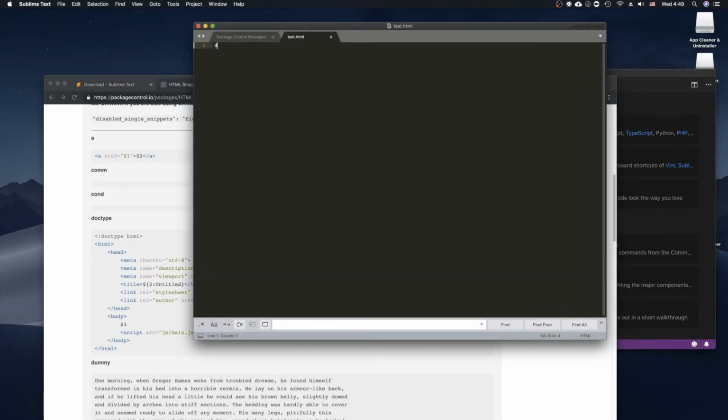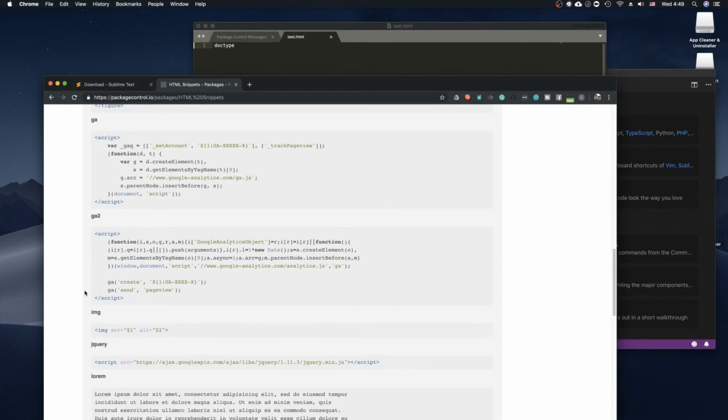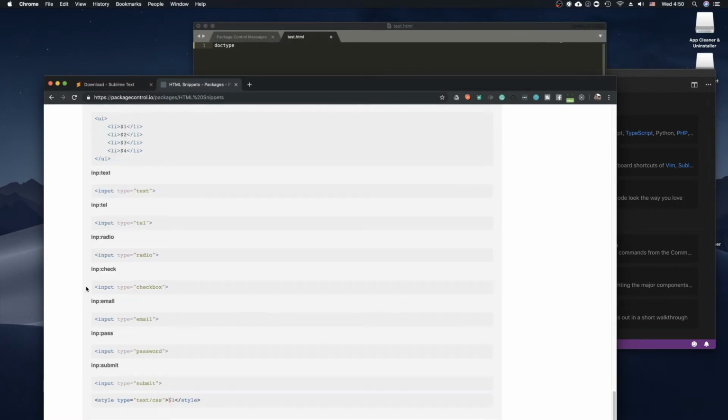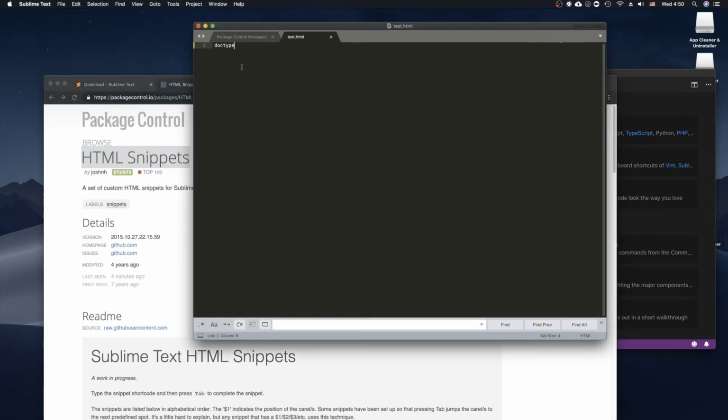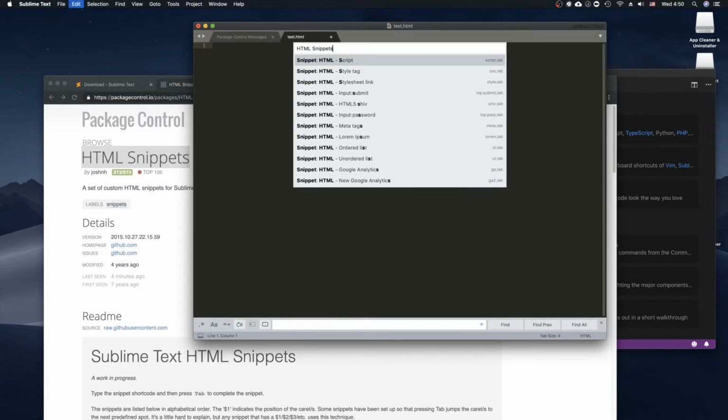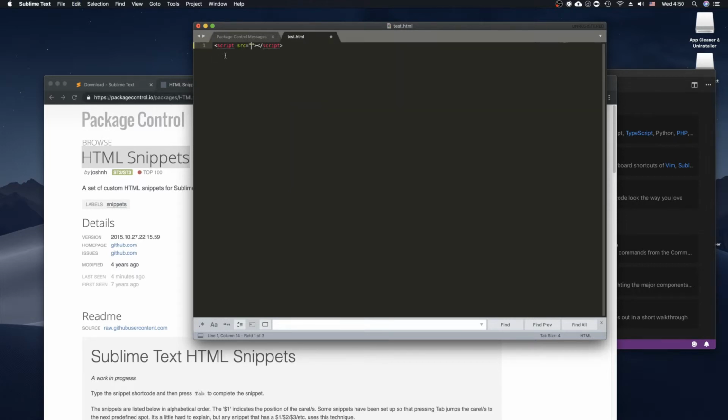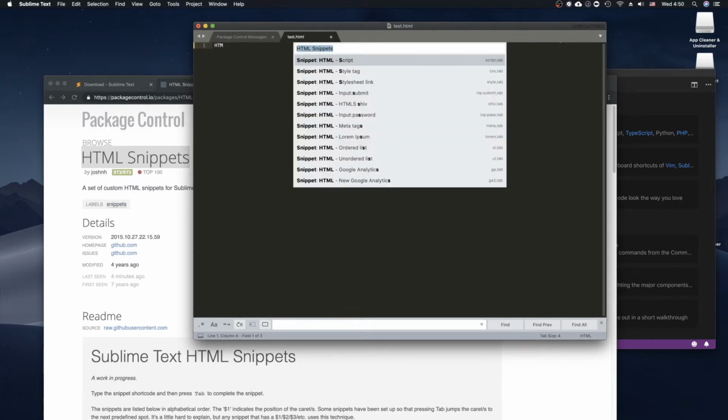Doc type. How do we get them to work though? Did we install this one yet? Because, you know, who remembers how to do the doc type every time? Oh, wait. Okay, we do have it. Okay.